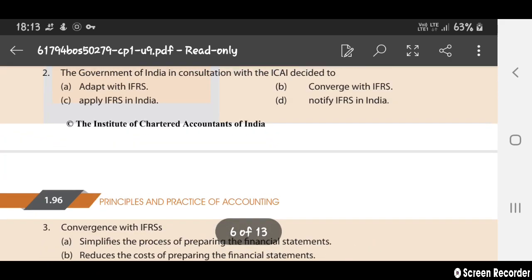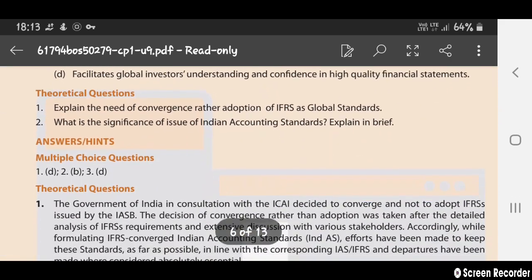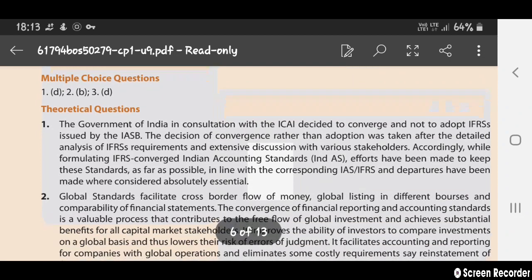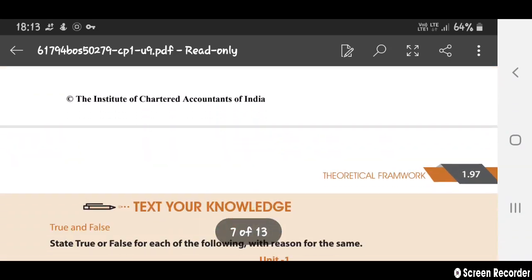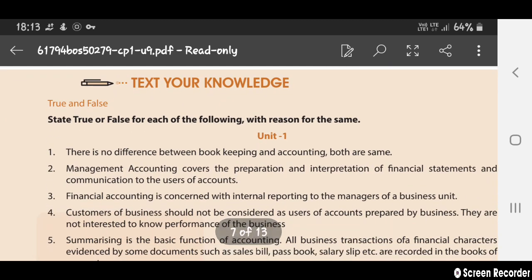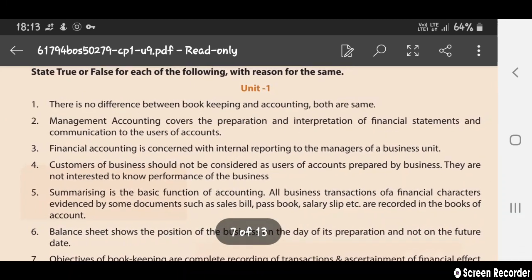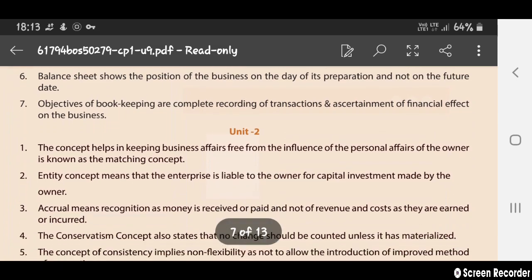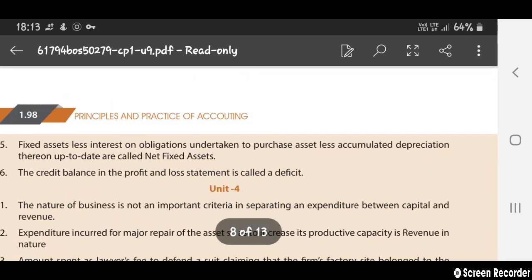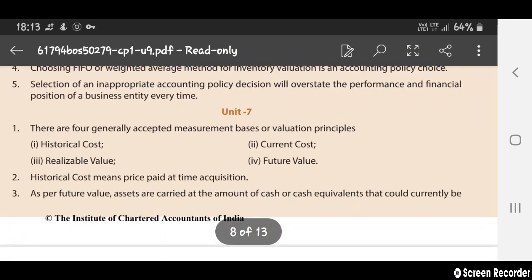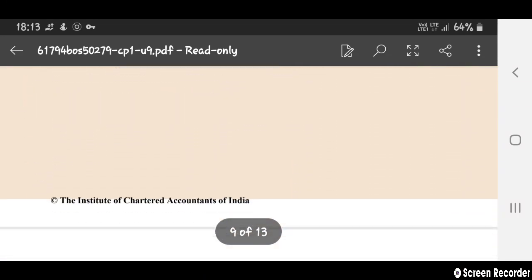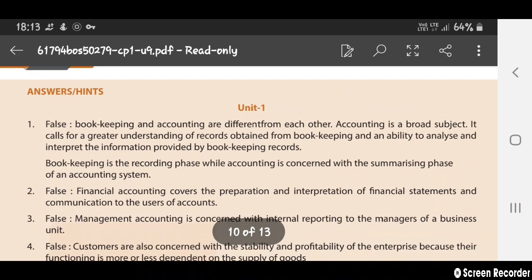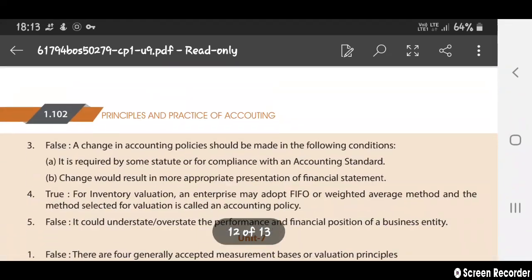So okay, I think you understand this chapter. Here you can see some of the questions they have given, theoretically based questions, some MCQ questions for your test, for your knowledge, for what you understand. True or false also they have given, and more true or false questions, like MCQ questions they have given, and they have answered also. Here you can see the answers.